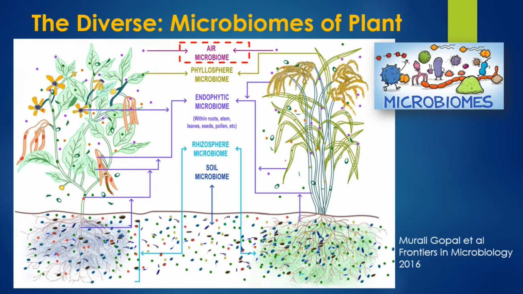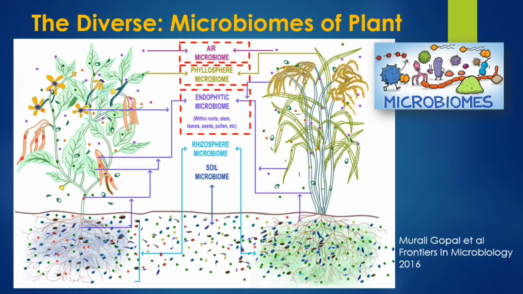Certain microbes which reside over the plant surface areas are collectively referred to as phyllosphere microbiome, and several other microbes which live endophytically within plant parts such as root, stem, leaves, seeds, pollen, etc. are the endophytic microbiome.